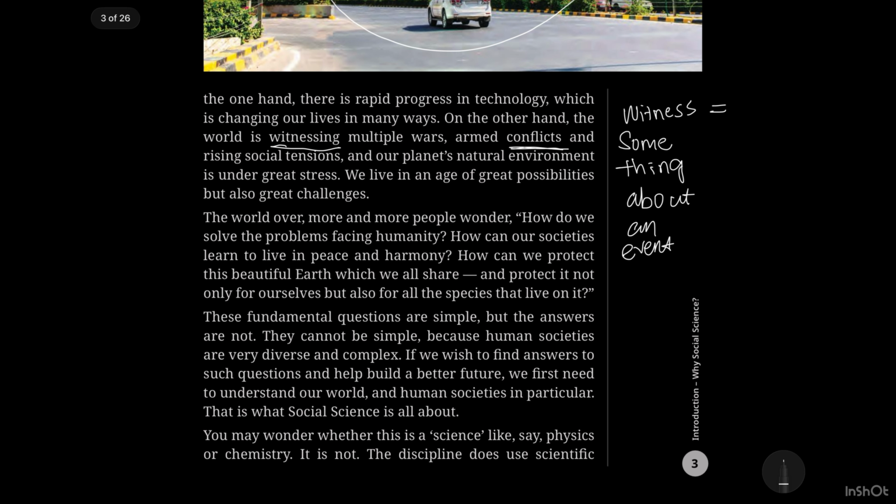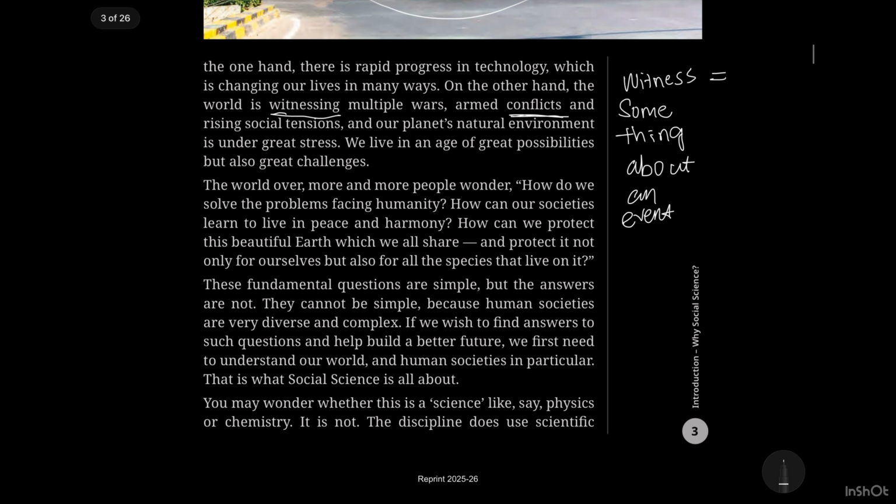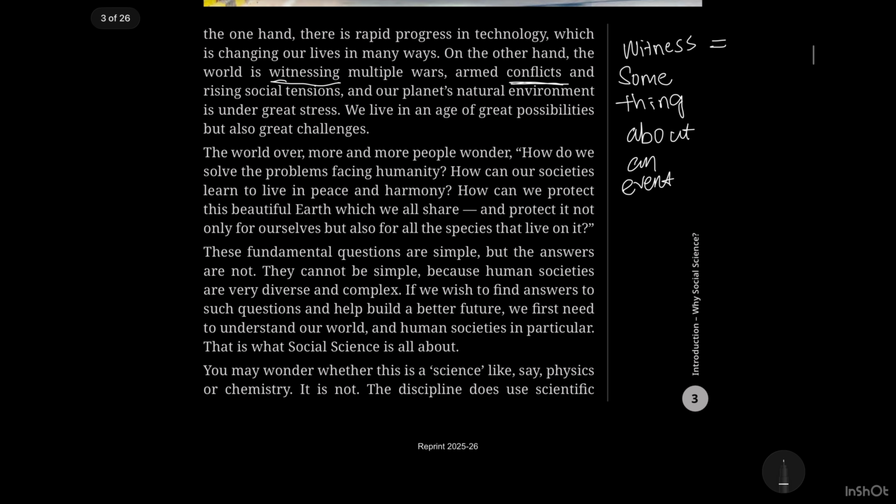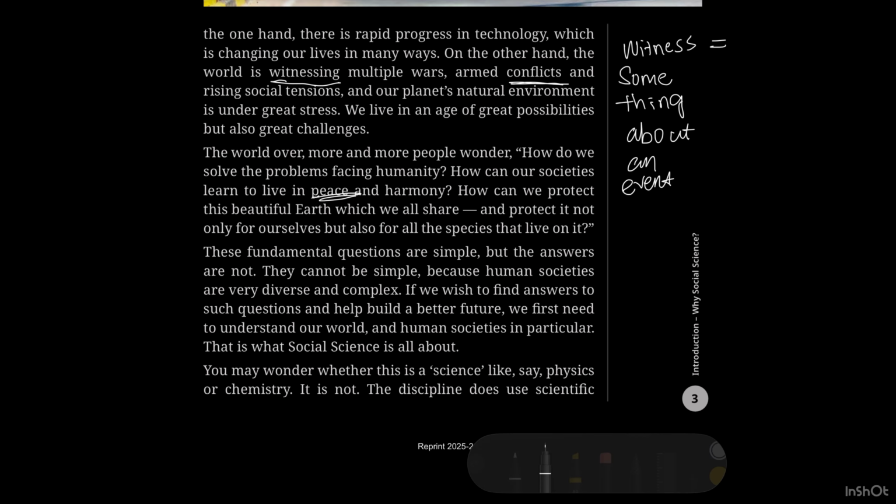The world over, more and more people wonder, how do we solve the problems facing humanity? They are asking these questions to you. How do we solve the problems facing humanity? How can our society learn to live in peace and harmony? So yes, we are a society which does not have peace and harmony, correct? And here peace means a state of mind. Generally it is a calm state of mind. This is generally called peace.